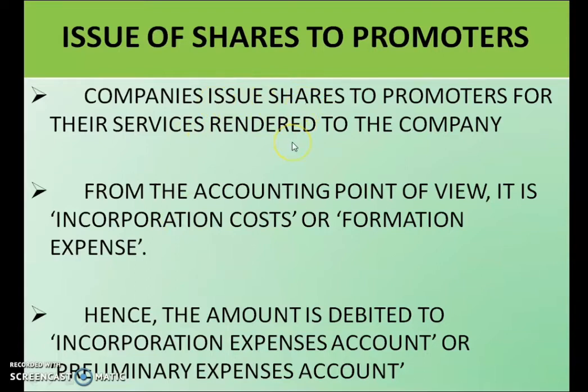So we can offer him cash or we can issue him shares also. From the accounting point of view, it is the incorporation cost or formation expenses. Hence, the amount is debited to the incorporation expenses account or preliminary expenses account.